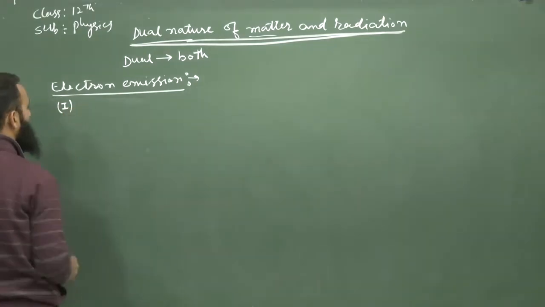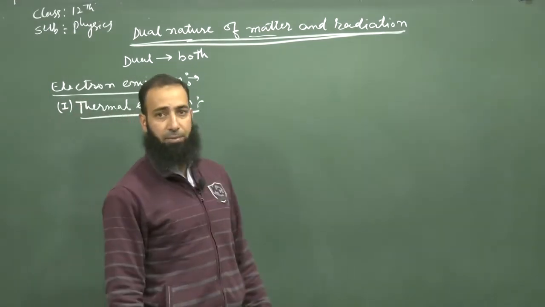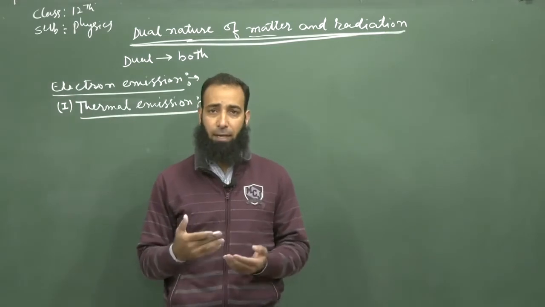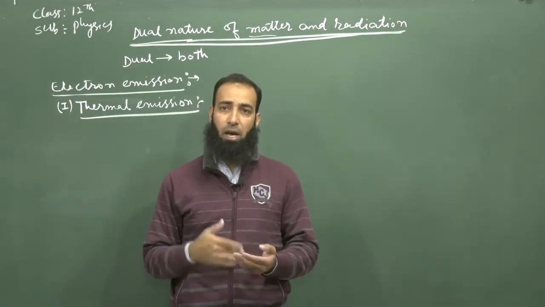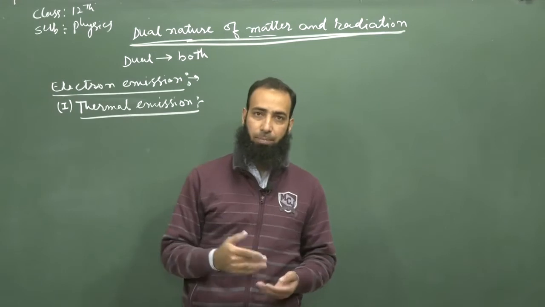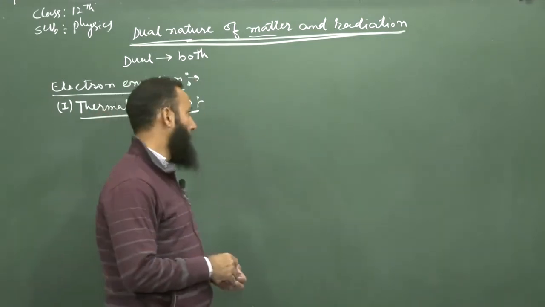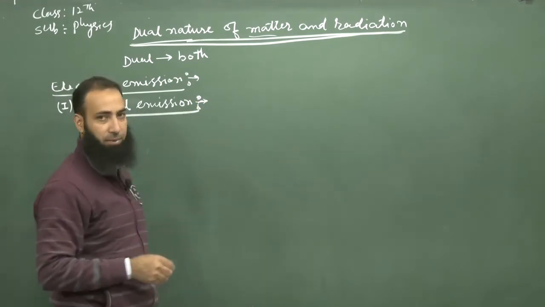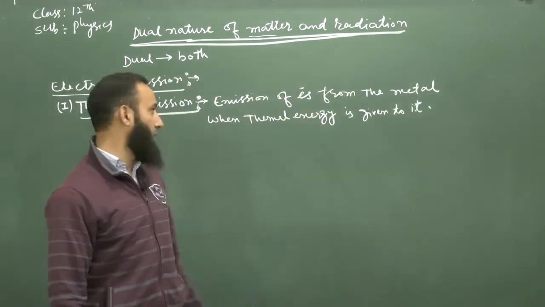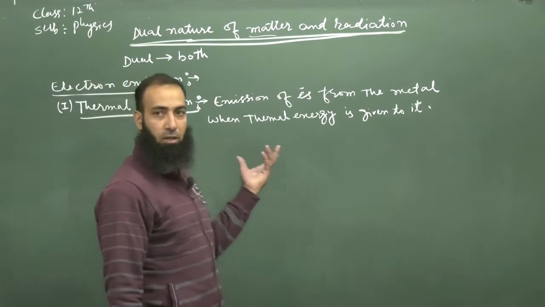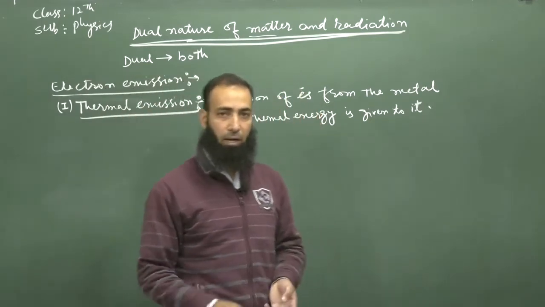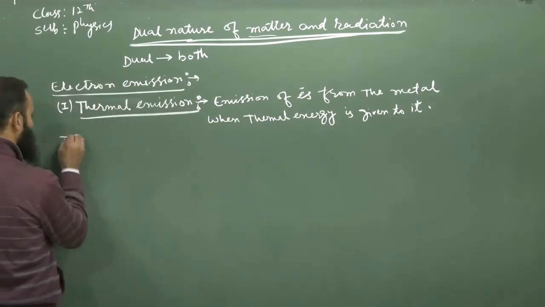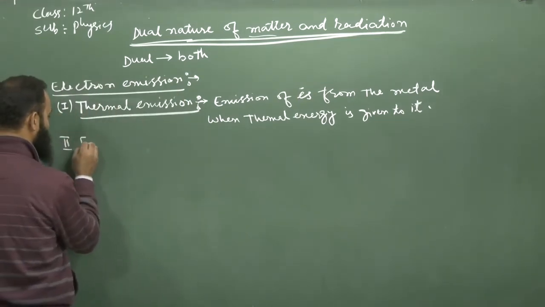Number 1 is thermal emission. If you supply heat energy to the metal and electrons are coming out from the metallic surface, such an emission of electrons is known as the thermal emission, and the electrons which are coming out are called the thermal electrons. And the next one is known as the field emission.